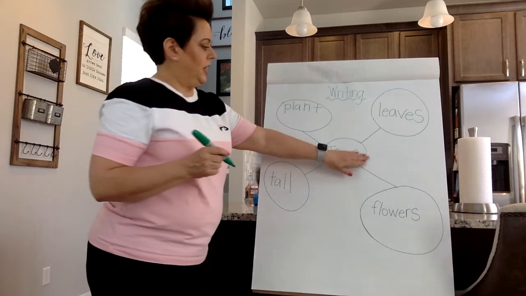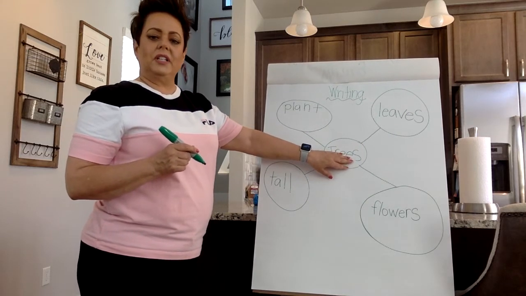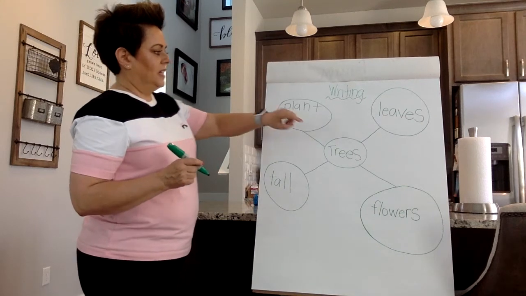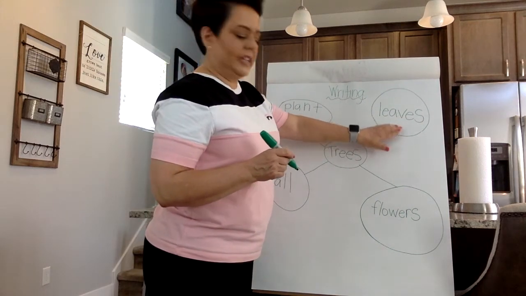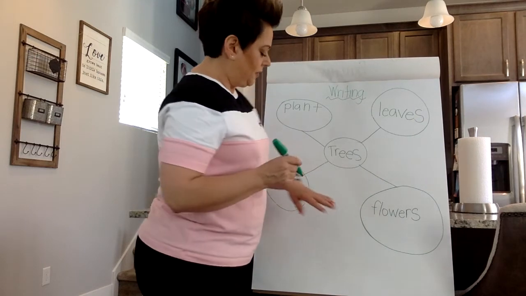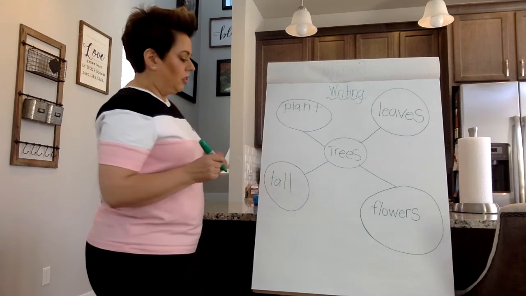So trees is what we are thinking about. That's going to be the subject of our sentence. That's what we're going to write about. We know that trees are plants. We know that trees have leaves. We know that some trees have flowers, but not all trees have flowers. And some trees are very tall.